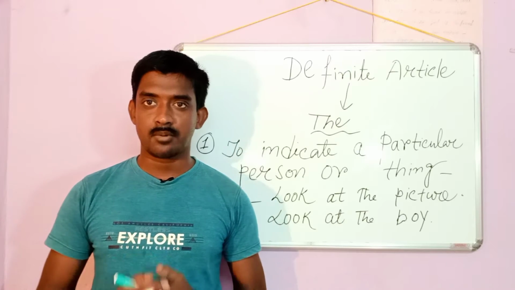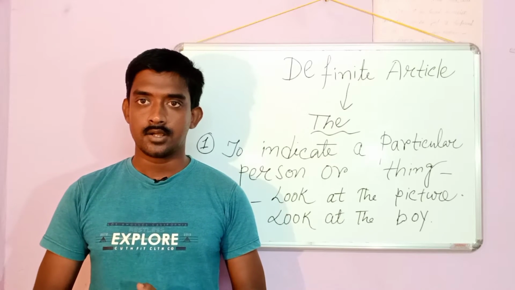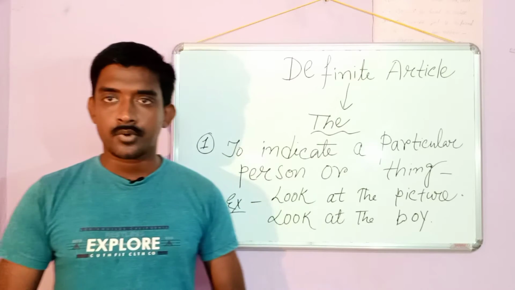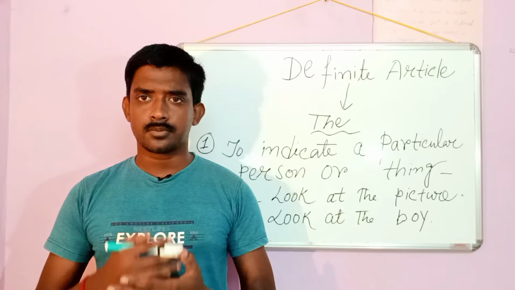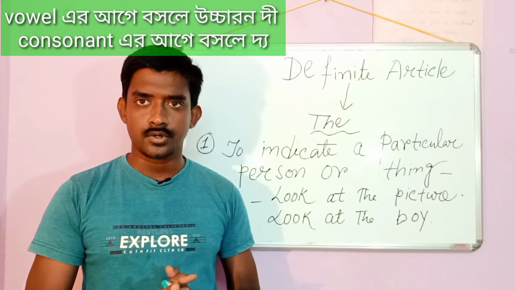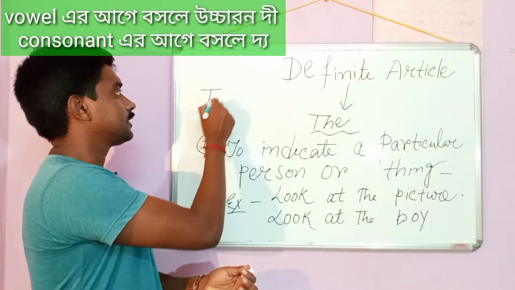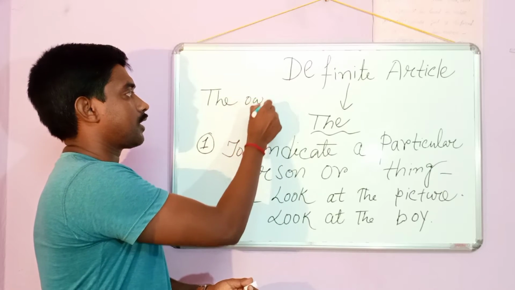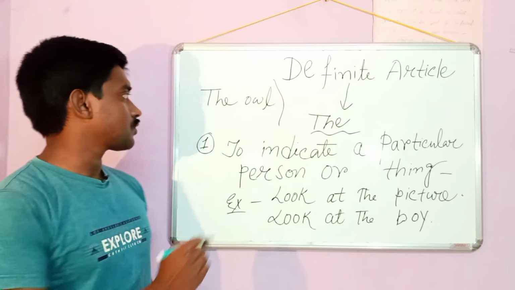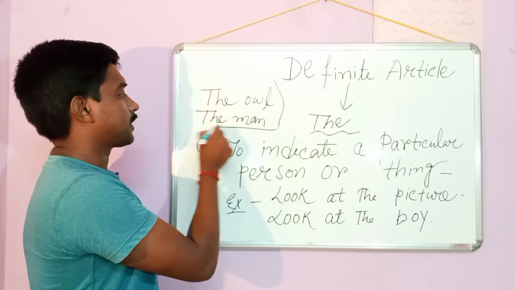In the previous lesson we have already discussed the indefinite articles, which are a and an. Today we are going to discuss the definite article the. First of all, you should learn the pronunciation of the, which varies greatly. Before a vowel sound it is pronounced as "the", like the owl. When it is placed before a consonant sound, it is pronounced like the man. You should remember that.